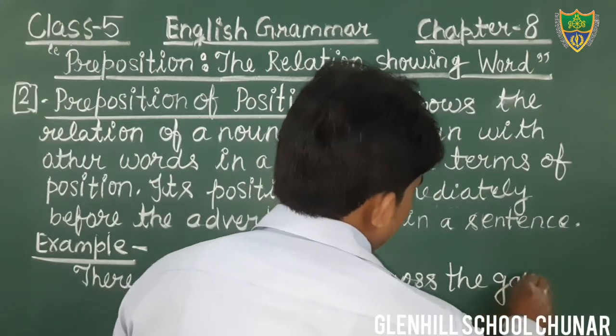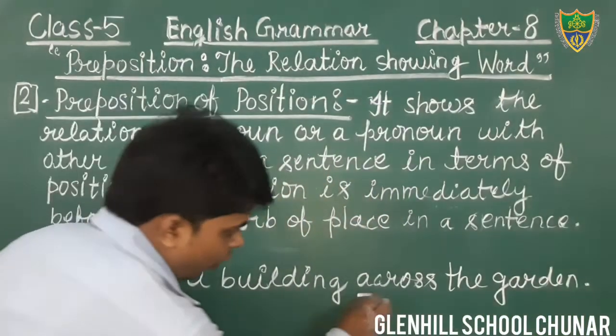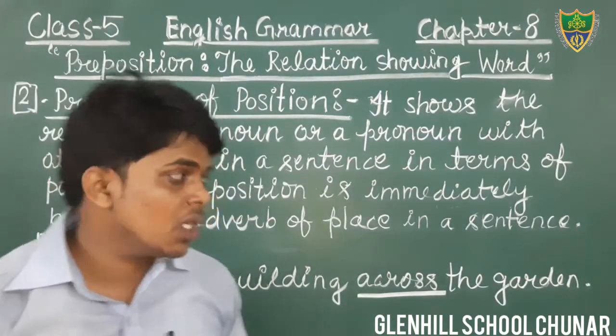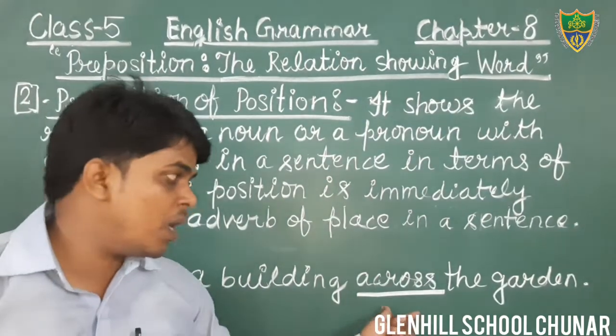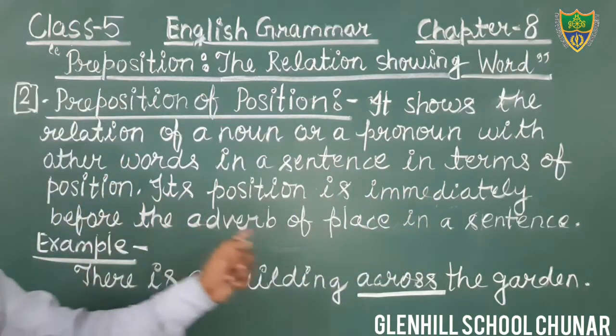Okay students, just see the sentence. This is your sentence. In this sentence the word across is preposition of place and it also denotes the place. It is used in terms of place and it is also used immediately before the adverb.